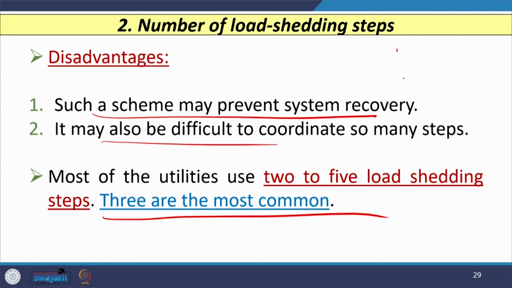With this background I will stop here, and the remaining factors which affect the design of the intelligent load shedding technique we will discuss in the next class.